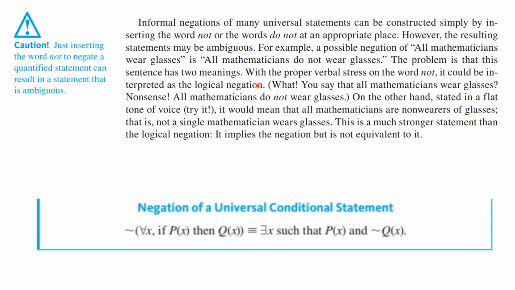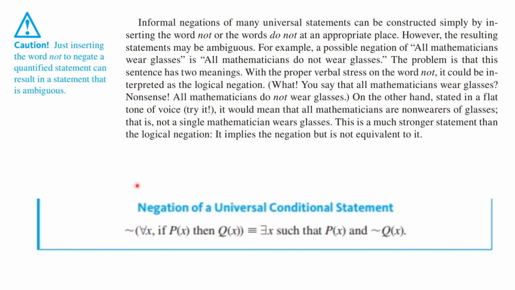If I say, emphasizing the word not, it could be interpreted as a logical negation. What? You say that all mathematicians wear glasses? Nonsense. All mathematicians do not wear glasses. On the other hand, if stated in a flat tone of voice, all mathematicians do not wear glasses, it would mean that all mathematicians are non-wearers of glasses. That is, not a single mathematician wears glasses. This is a much stronger statement than just the negation, and so it implies the negation, but is not equivalent to it. Understand this and be very careful.